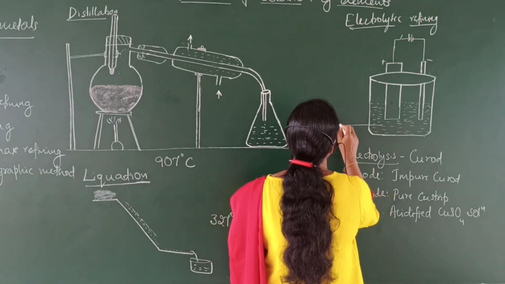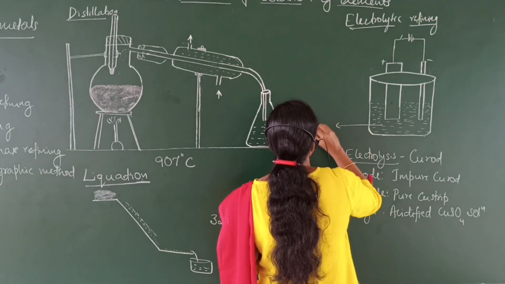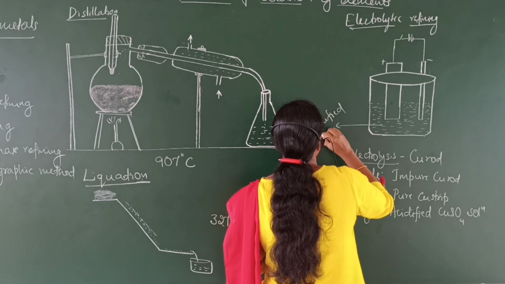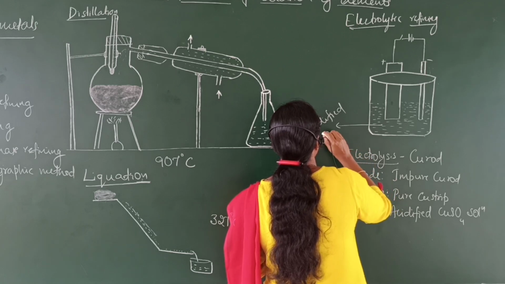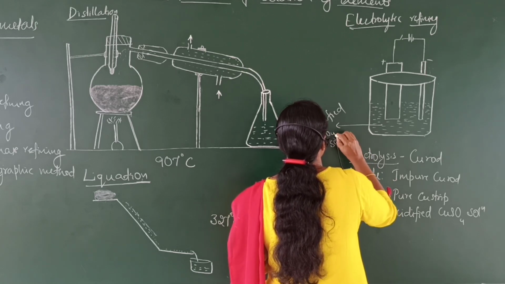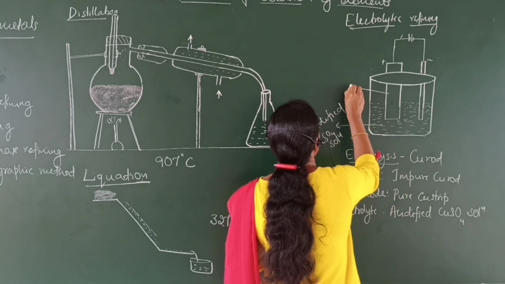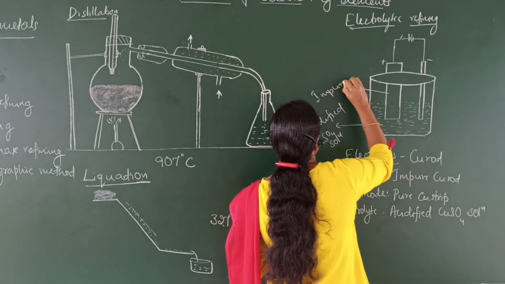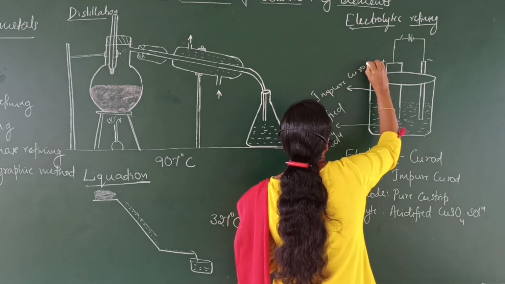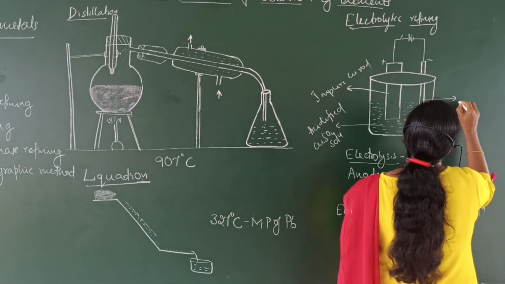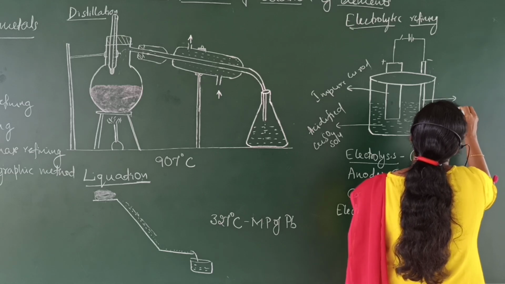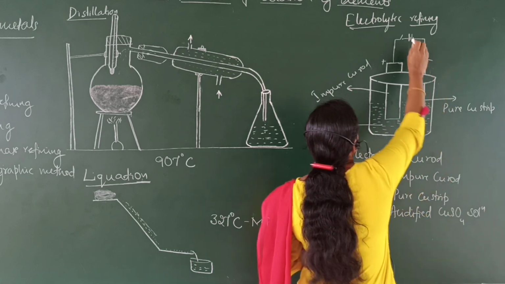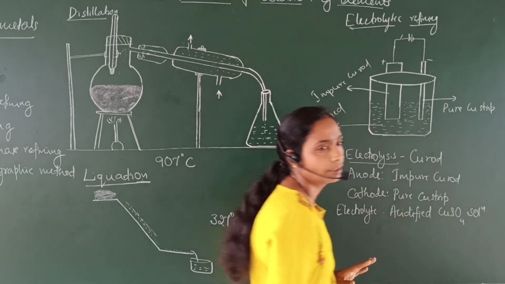This is the acidified copper sulfate solution, and this is the impure copper rod. This is the pure copper strip. This is the battery and this one is a switch.